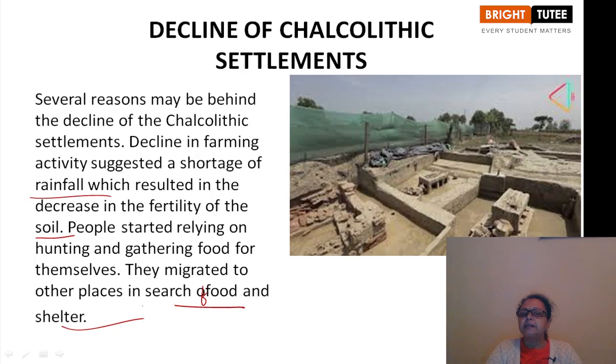Simply, natural calamity is one of the reasons mentioned here, because number one, it has been written that there was a shortage of food. What was the reason for the shortage of food? It was due to less rainfall, and less rainfall decreases the fertility of the soil. So the people left their land and migrated from one place to other places in search of food and shelter.